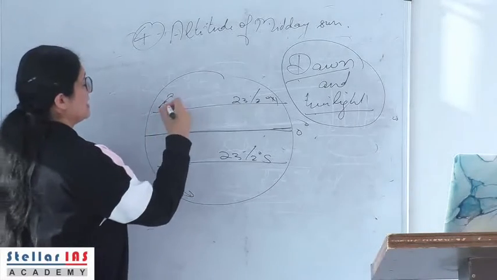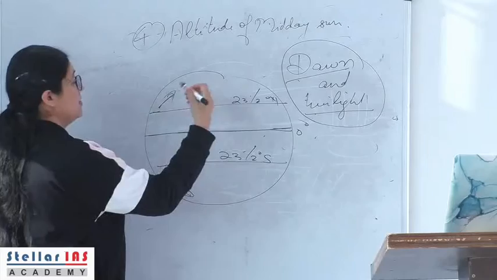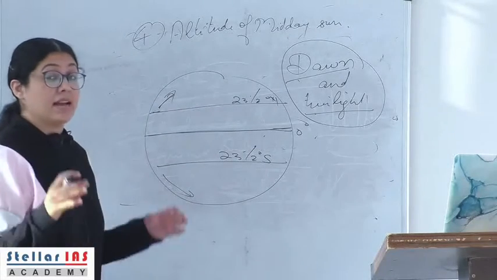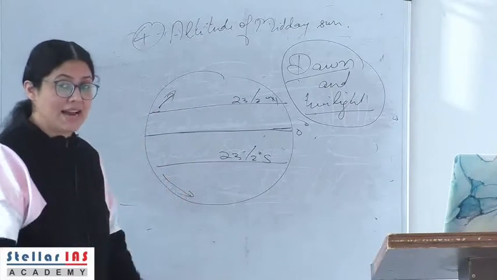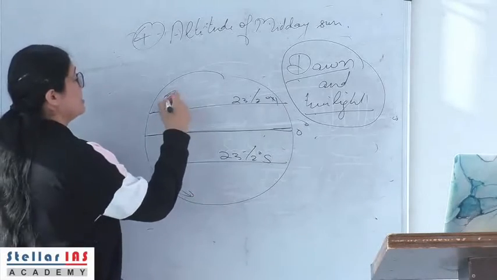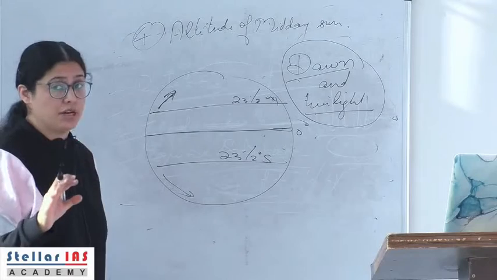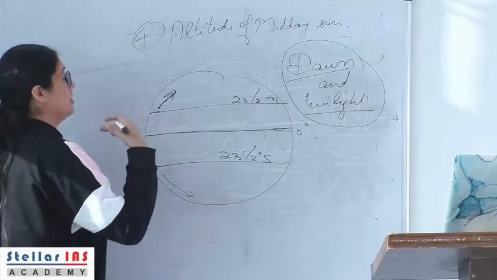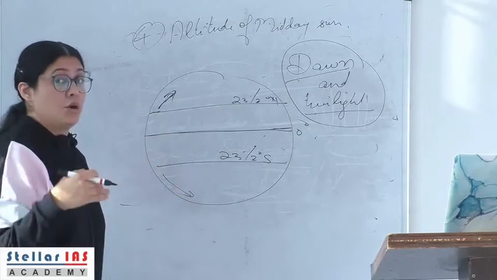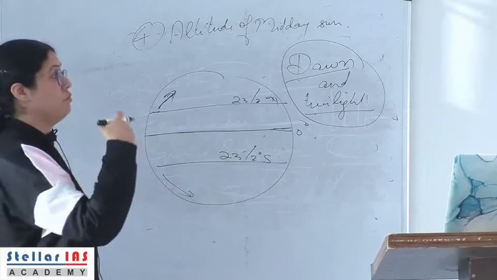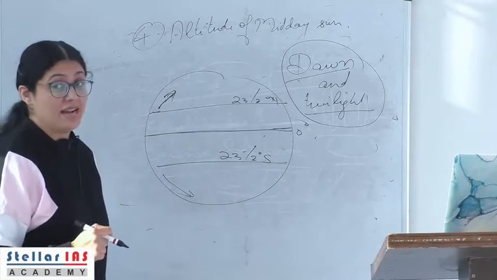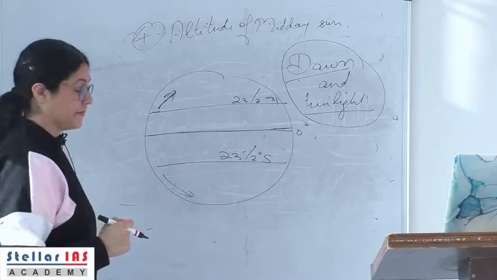But as we have seen, the places that are beyond the two tropics, that are said to lie in the temperate latitudes, receive oblique rays of the sunlight, and never vertical rays. So the more the obliqueness of the rays, the more is the scattering, and therefore the more is the period of dawn and twilight.